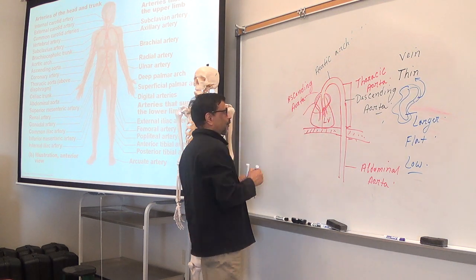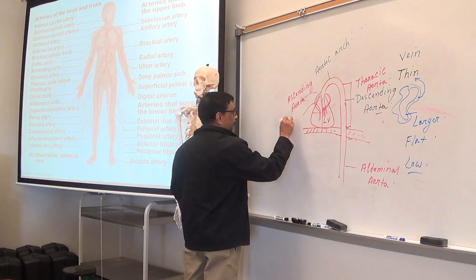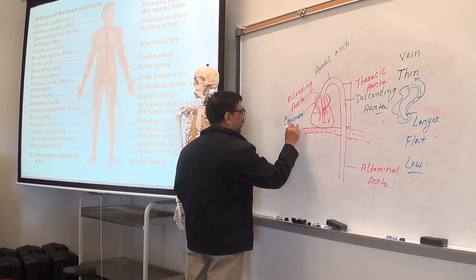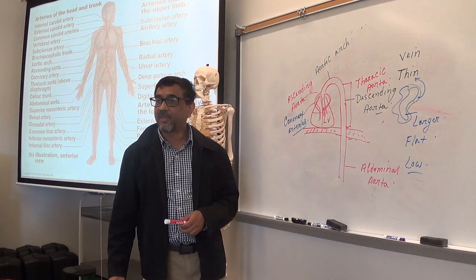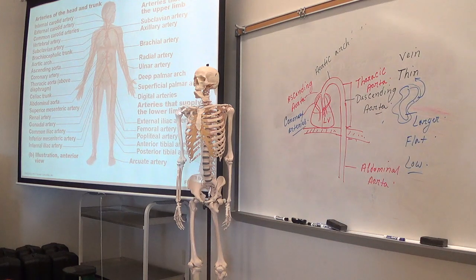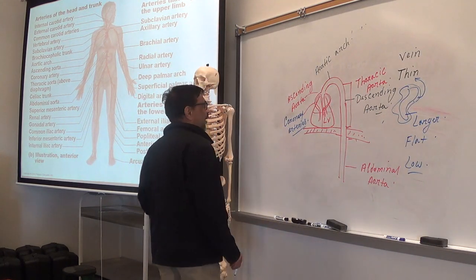So coronary arteries, right and left, are the branches of the ascending aorta, and they enter into the wall of the heart, and give oxygen and nutrition to the wall of the heart.